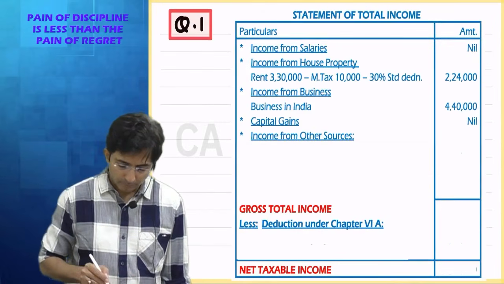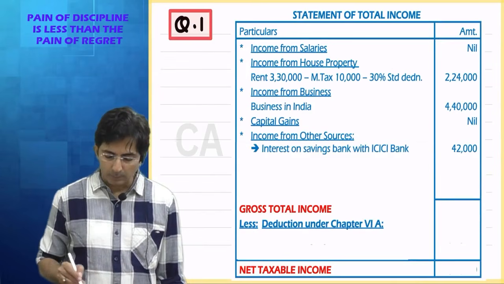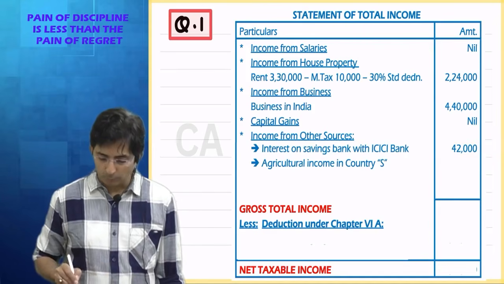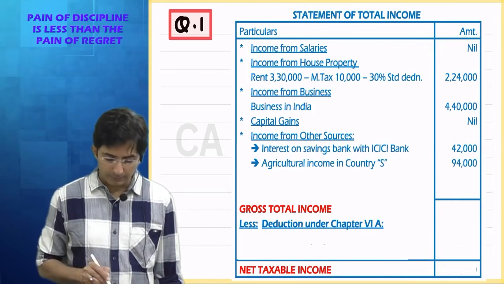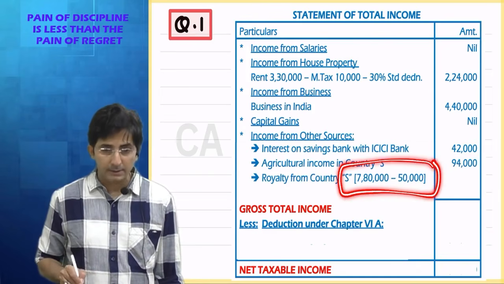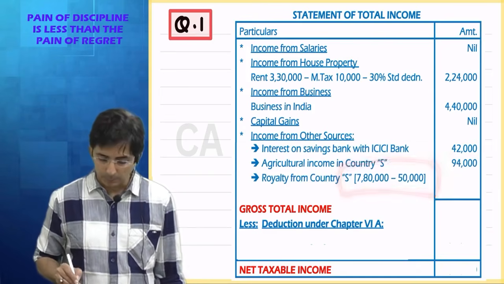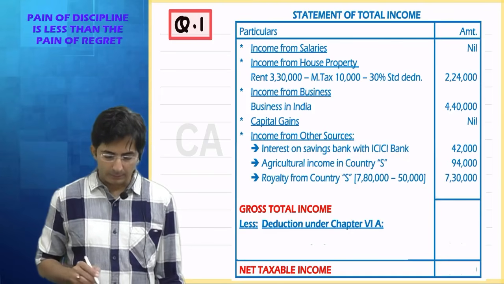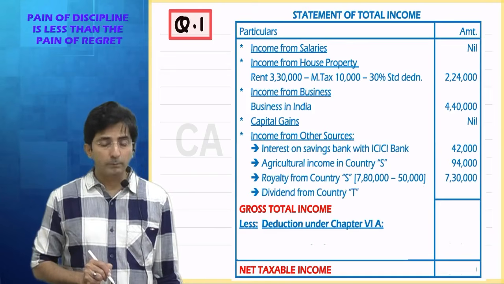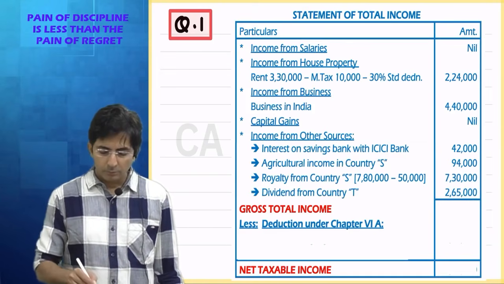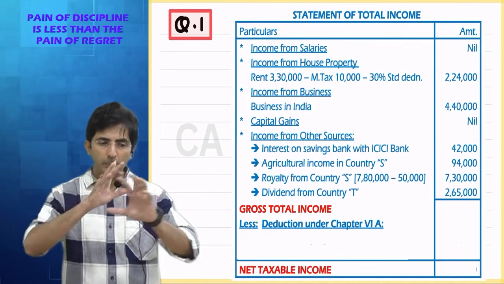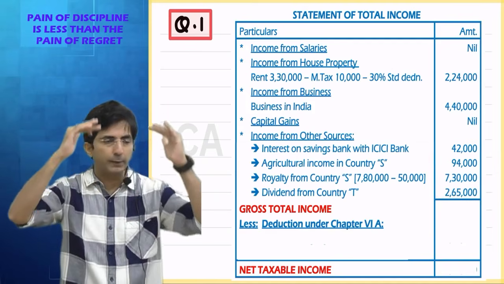Look here. Interest on savings bank account, how much it is? 14,000. Then what was next? Agriculture income from foreign. That was 94,000. Then we had royalty income. Royalty income, see how I have shown. 780 minus 50,000 connected expense. So that comes to 7,30,000. And then there was one more income. What was that? Dividend from country T. So this is all under income from other source. In short, see, question will be given in haphazard manner. You have to arrange it headwise.